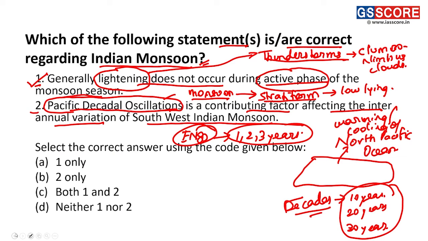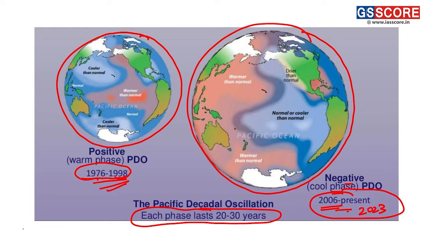Thus we can see this question: it is a contributing factor affecting the interannual variation of the southwest Indian monsoon. Now, how is it affecting the southwest Indian monsoon? When there is a warm phase, that is a positive Pacific decadal oscillation, the monsoon winds weaken and there is low monsoon rainfall.